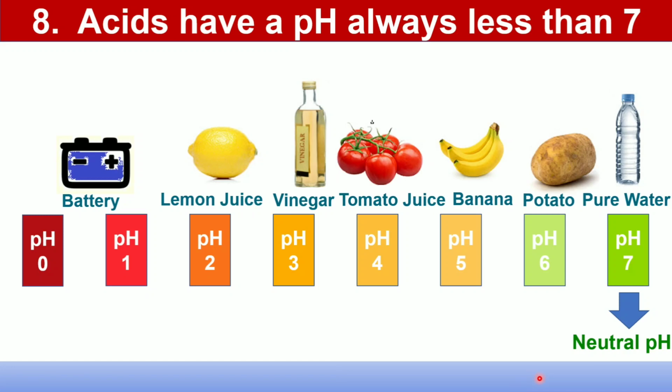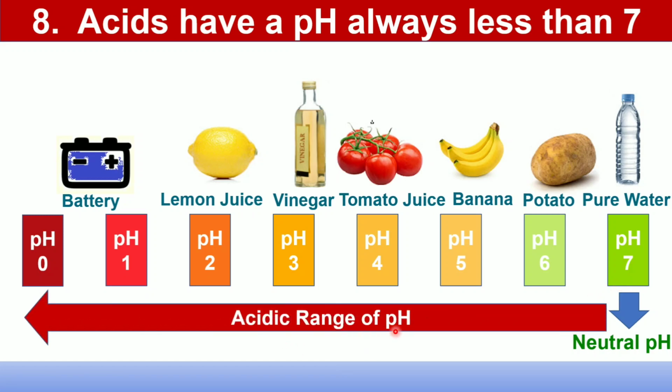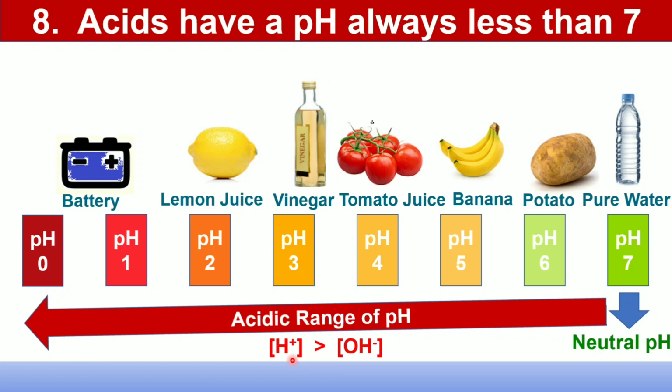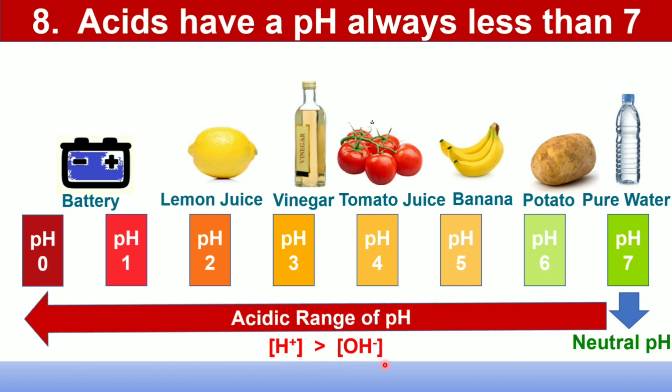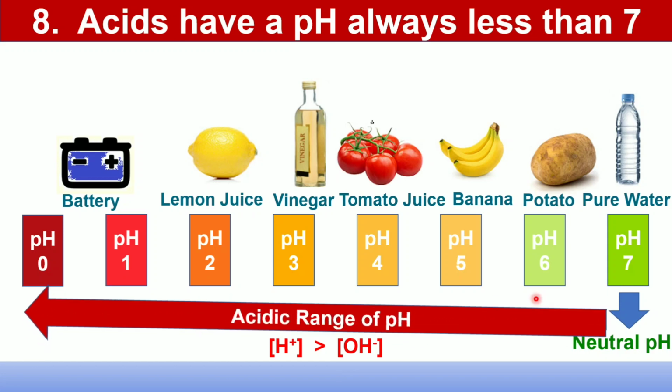Therefore, in aqueous solution at 25 degrees centigrade, the neutral pH is 7, where concentration of H+ equals concentration of OH-, and pH below 7, that is pH 0 to 7, is the acidic range of pH, where concentration of H+ is greater than concentration of OH-. All acids have pH less than 7 at 25 degrees centigrade. This is all about general information of acid.